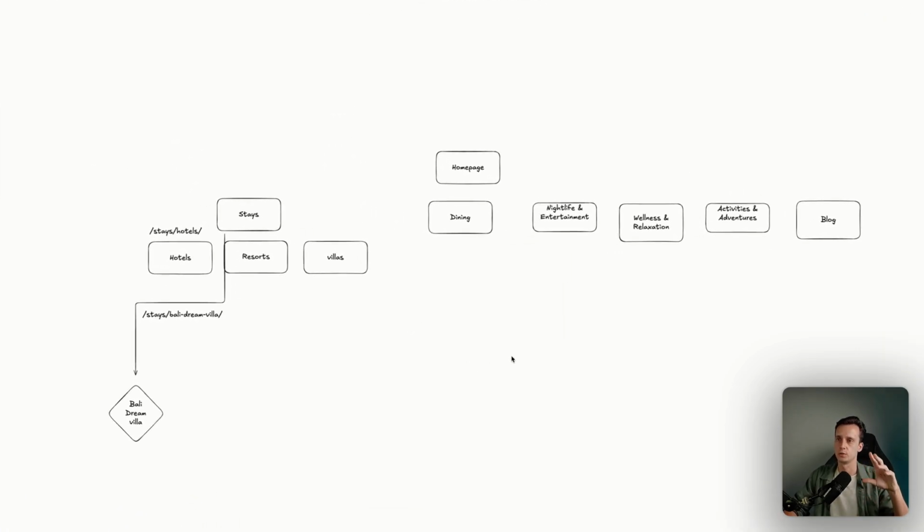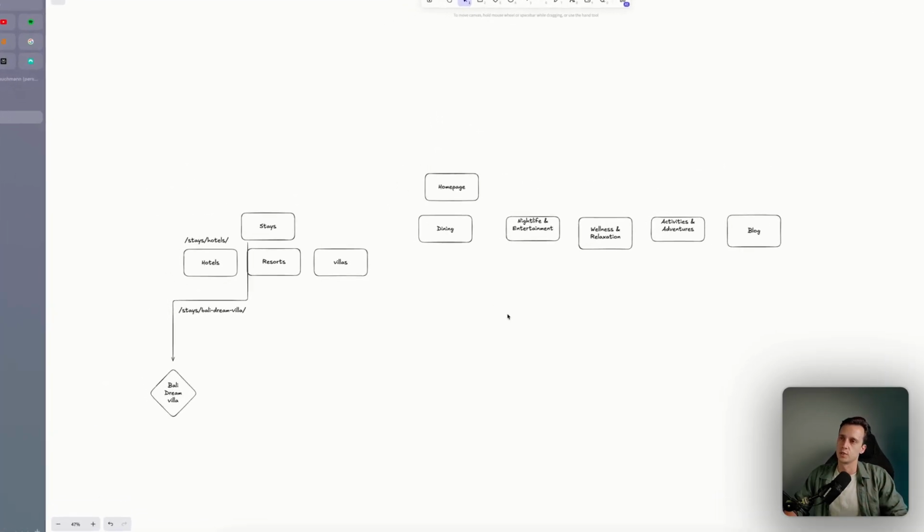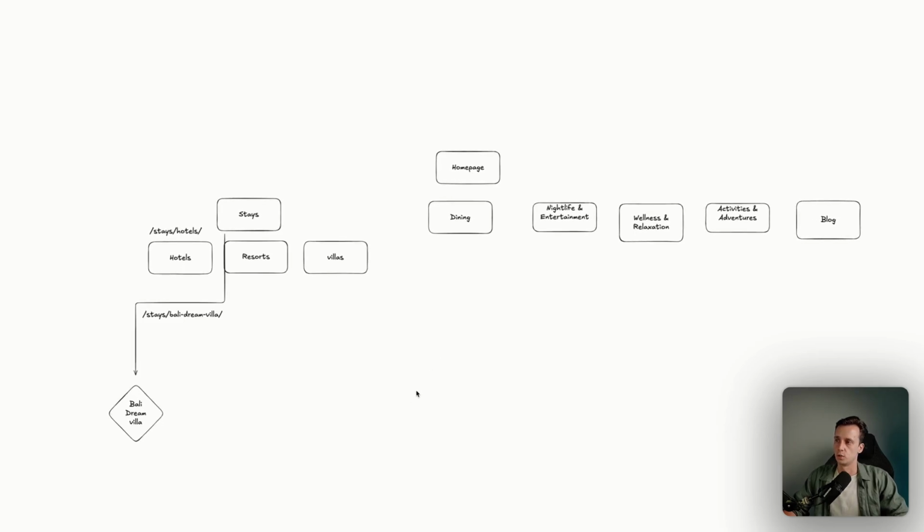Right now I just use Excalidraw because I want to use as many free tools as possible, so that if you are starting out and you just want to follow this process, you can just use free tools, which will save you a few hundred dollars per month, probably. Just with Ahrefs, I'm so used to it, I cannot switch to another tool.